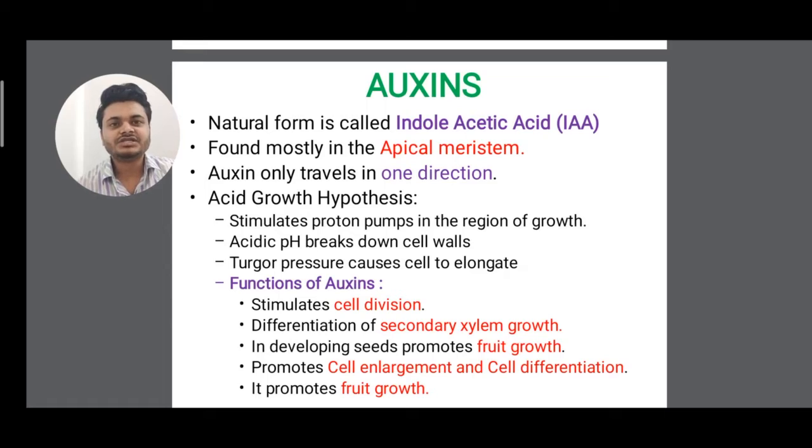The major functions of auxin are that it stimulates cell division. It differentiates secondary xylem growth. It helps in developing seed and promotes fruit growth. It promotes cell enlargement and cell differentiation, and it promotes fruit growth. Clear?